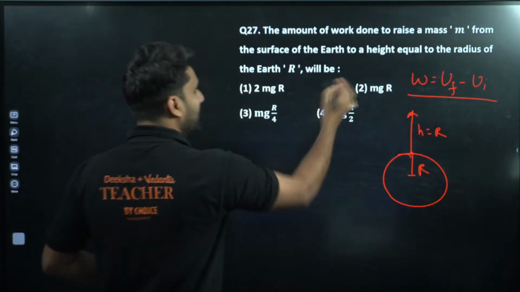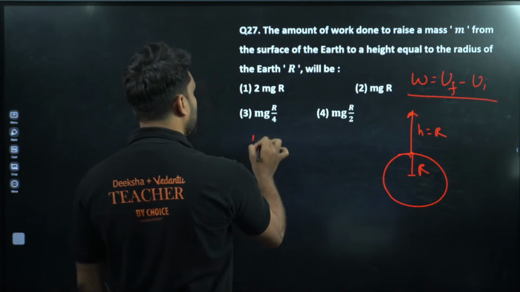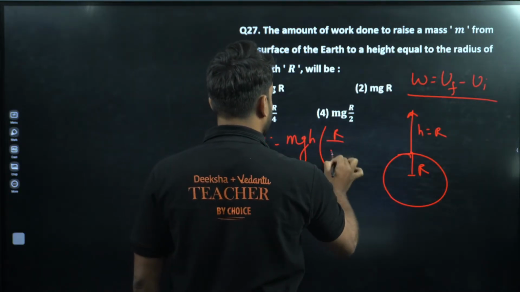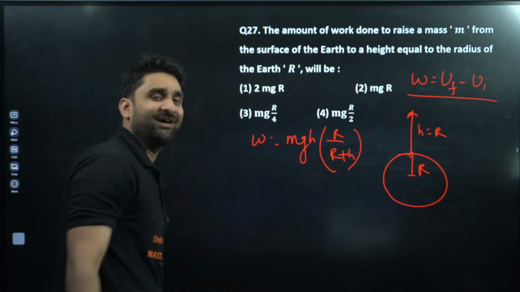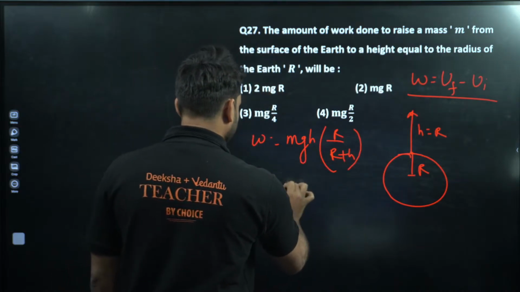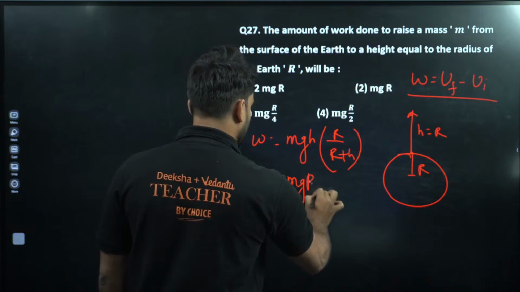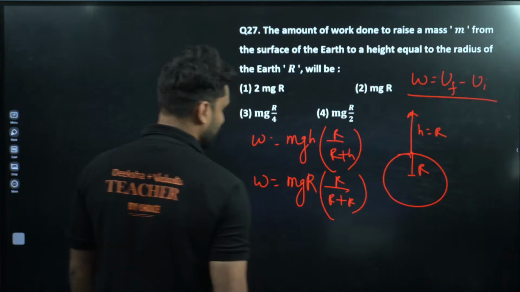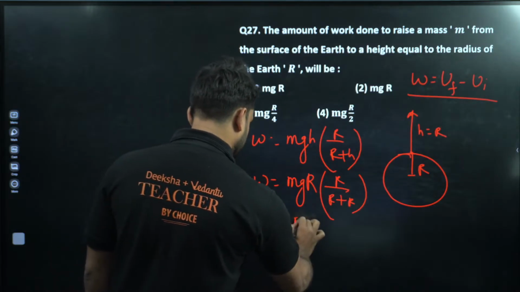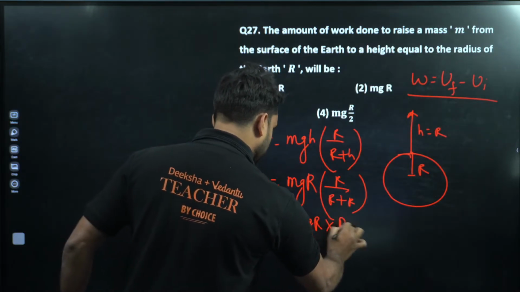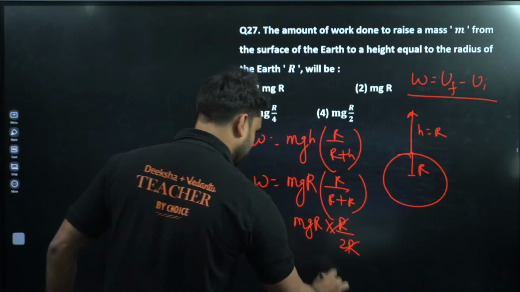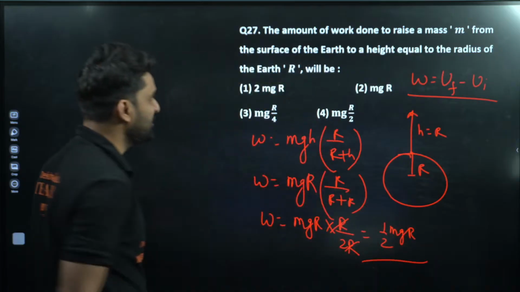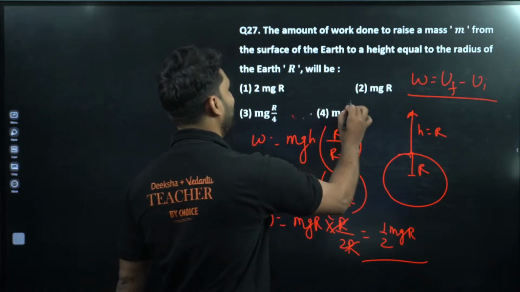And there is one more formula to solve such questions, a very easy formula: work done is equal to mgh divided by R plus h. We can also use this formula, right? So W is equal to mg, h is equal to R, and this is R divided by R plus R. So can we please solve this? This will be equal to mgR into R divided by 2R, R cancels here, so 1 by 2 mgR. Any option is there? mgR by 2. Option number 4 will be the correct.